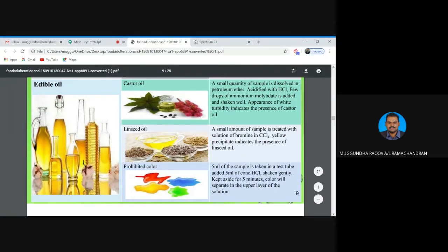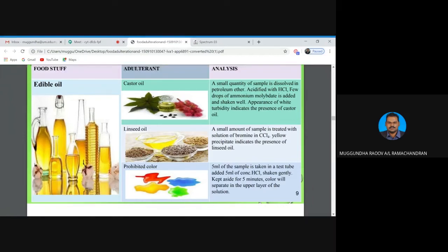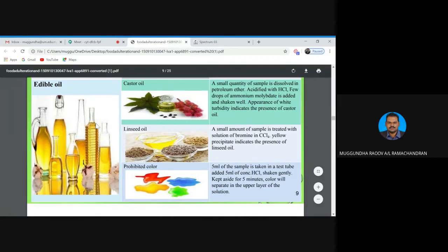Usually, for all the experiments, they use acidified hydrochloric acid and a few drops of ammonium molybdate is added and shaken well. The appearance of white turbidity indicates the presence of castor oil. So that means they mix castor oil in edible oil.